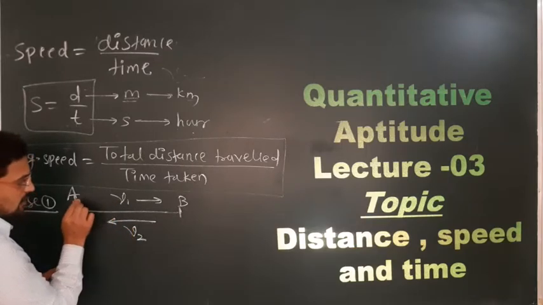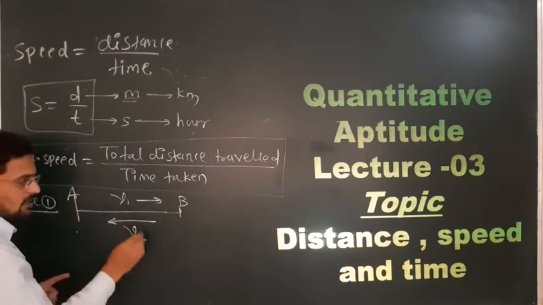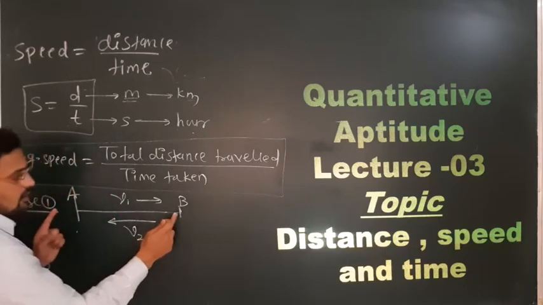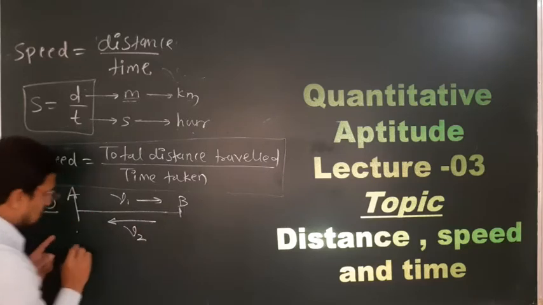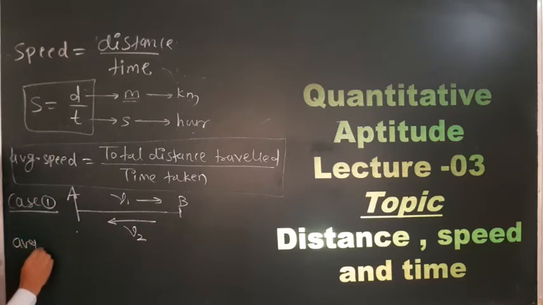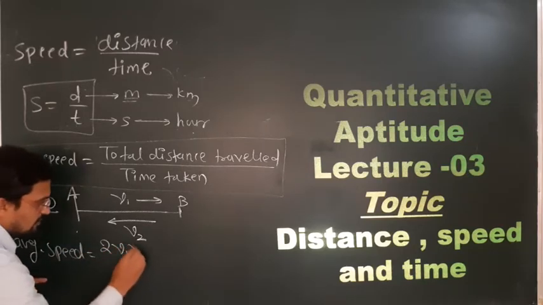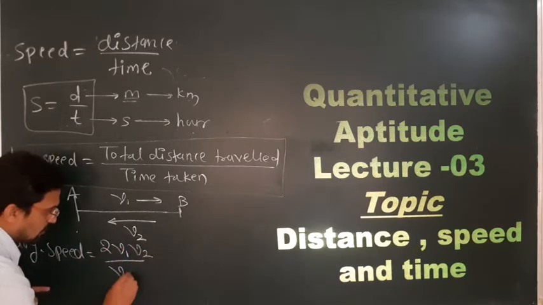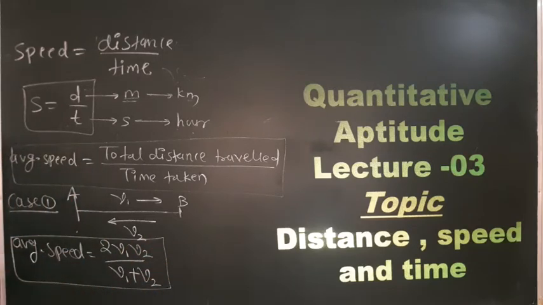That means the time taken from A to B is different from B to A, but it doesn't matter. If the distance is the same, in the onward journey and the return journey, remember this formula: average speed is 2 v1 v2 divided by v1 plus v2.